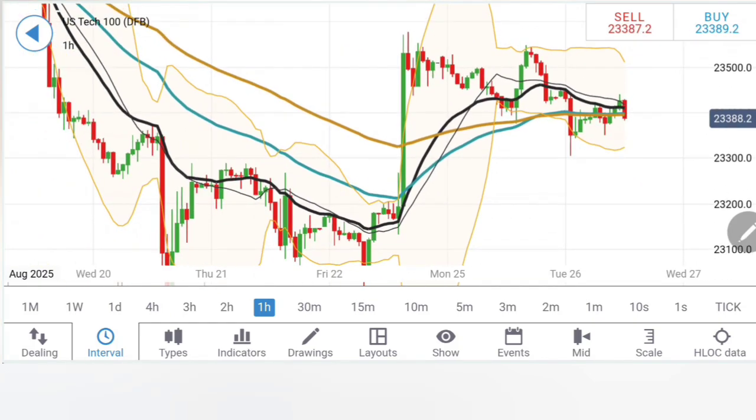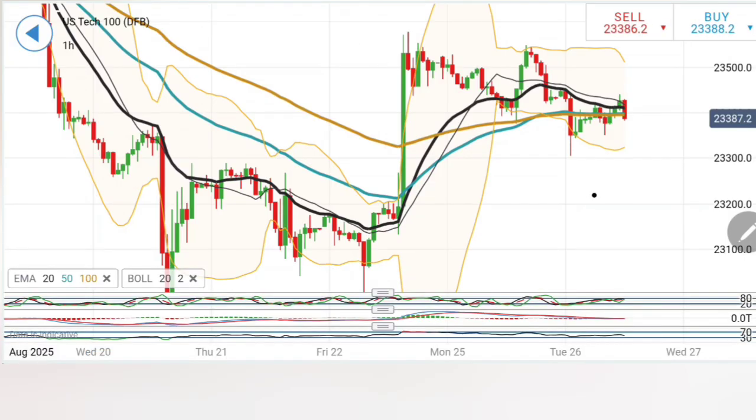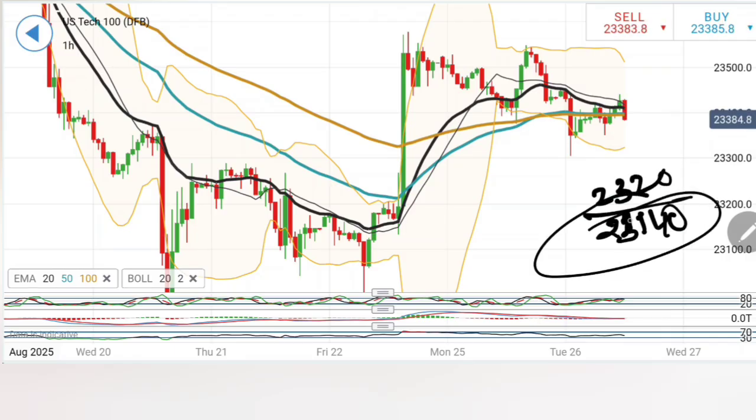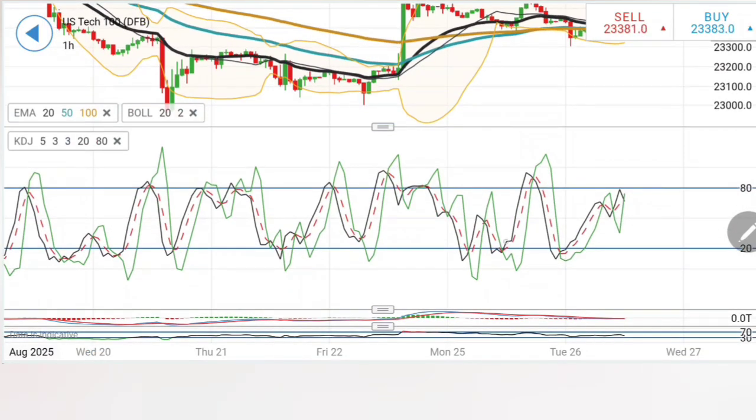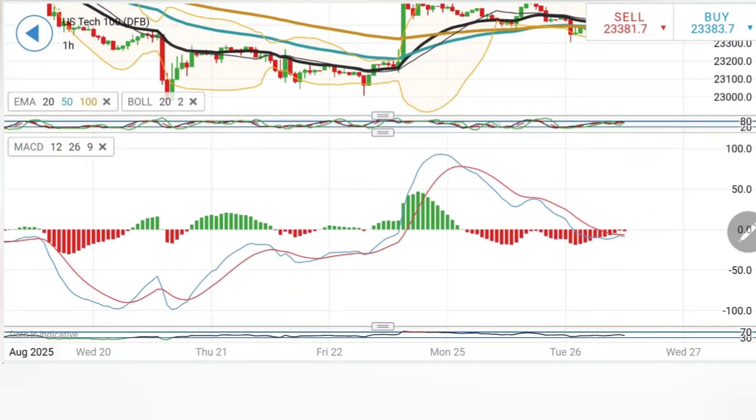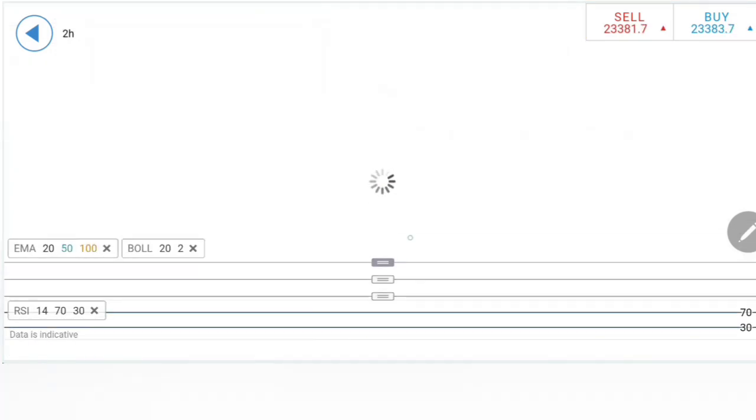Below 23,300 and 280 specifically, you can expect the price to land at 23,200, and 23,200 is one support, 23,140 the second. If these two levels are taken, you can stay short, possibly below 23,200 and 23,140. We are expecting a move towards 23,000 very soon, but it is not yet confirming such a strong bearishness. Stochastic bearish, the MACD has seen good bearishness, waiting for a crossover here on the buy side. The RSI has dropped as well.